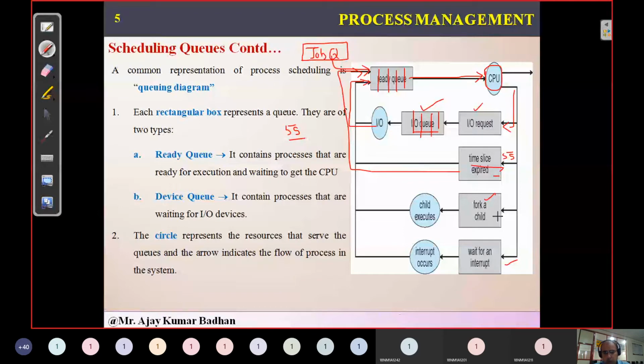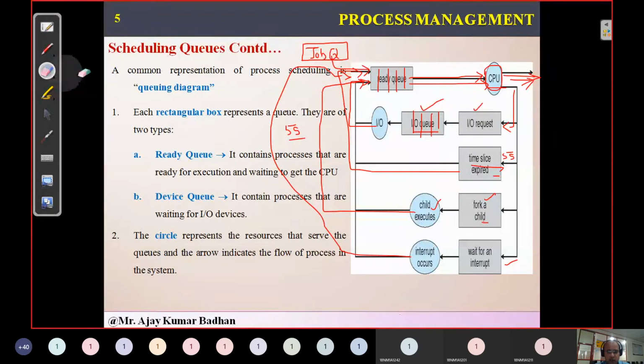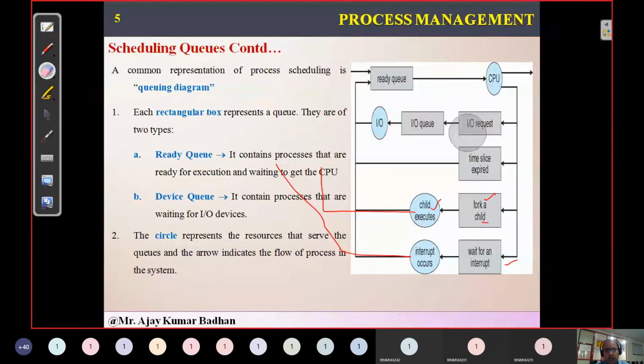Fork a child is nothing but a process that has created a child process. The child is executing. Once it has executed, that parent process is transmitted to your ready queue. So it is waiting for its turn. Whenever it gets the turn, it will complete the task and move out. Same way with an interrupt: a high priority process came, so an interrupt has taken place here, and I will be transmitted back to this queue. Whenever I get a chance at the CPU, I'll start executing and move out of this scenario. So this is the way your entire process gets executed.